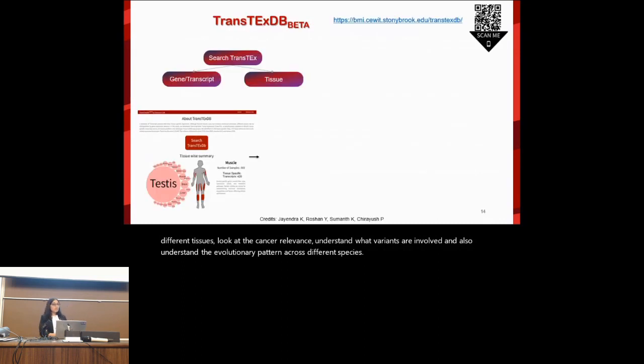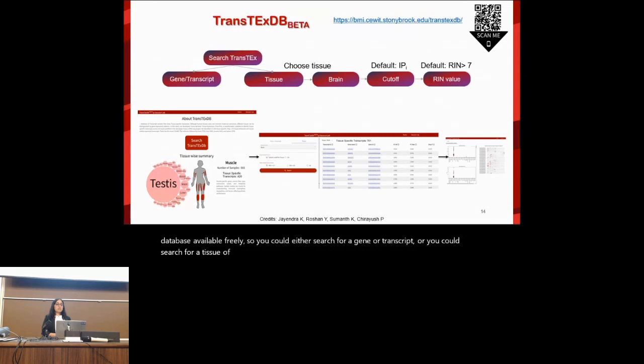So we have this database out there, which is a beta version, a searchable database available freely. You could either search for a gene or transcript, or you could search for a tissue of your choice. For example, I chose brain here, and then we have the default cutoffs that we used. If you want to use all the samples in GTEx without filtering for their RNA integrity values, you could also do that. And we have some visualizations like box plots for expression values and their exon intron diagram.